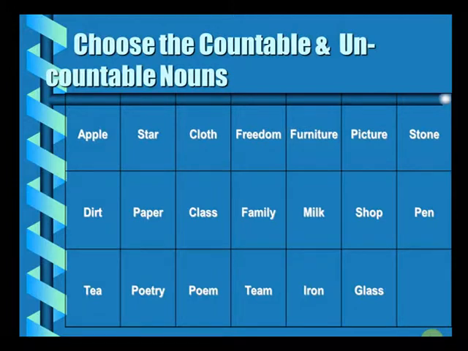Freedom. Now freedom is an abstract noun. You can always feel it, you can perceive it, but you cannot touch it, you cannot see it. So freedom is none of the two. Freedom is actually an abstract noun, or it's an idea.